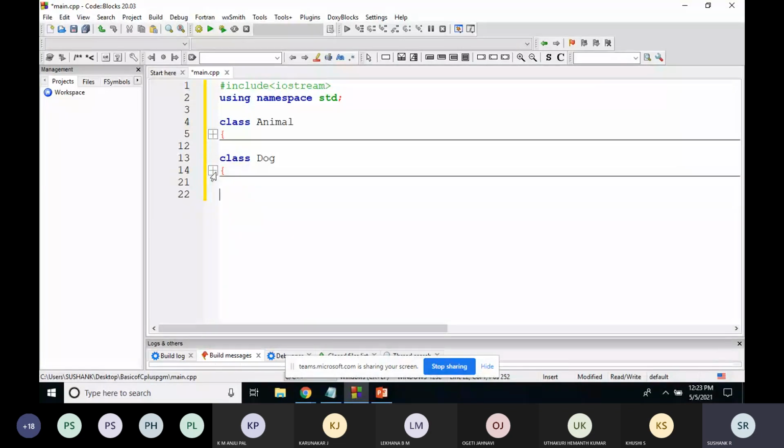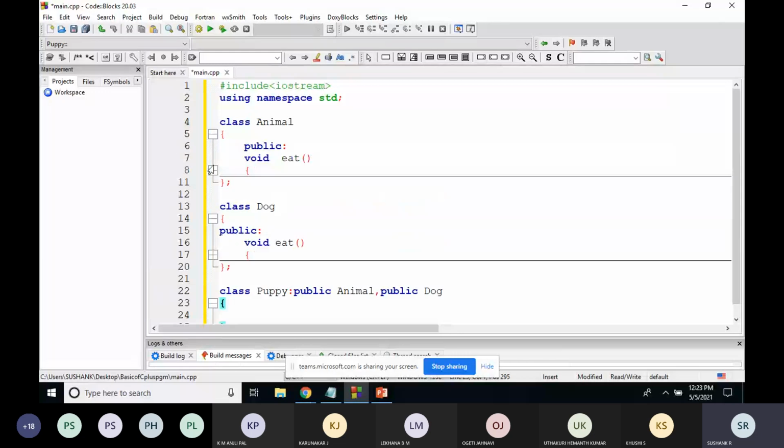So now I'll create one more class called puppy, and I'll create the inheritance relationship between those classes. I'm creating an inheritance relationship between the animal class and the puppy class, and also between the puppy class and the dog class. So for both the classes I'm creating the inheritance. Is this part clear?